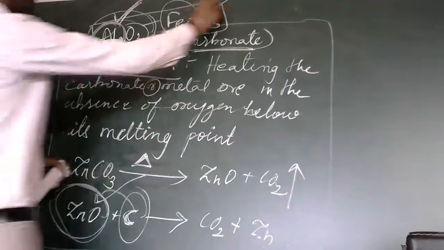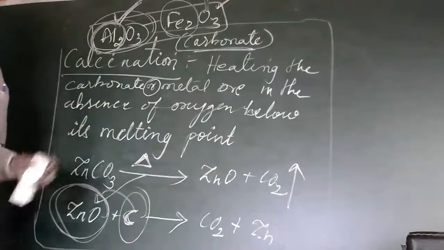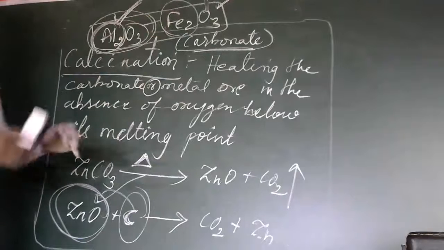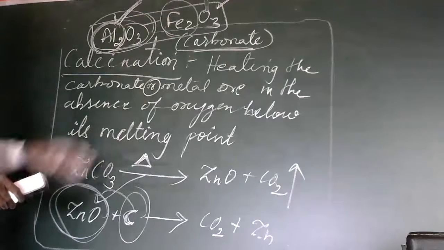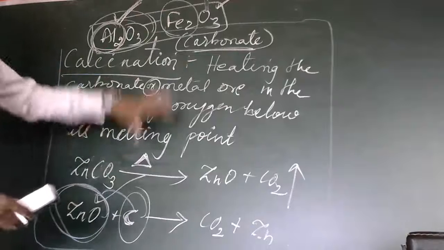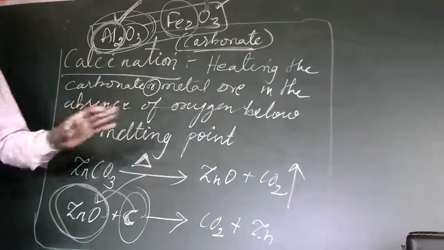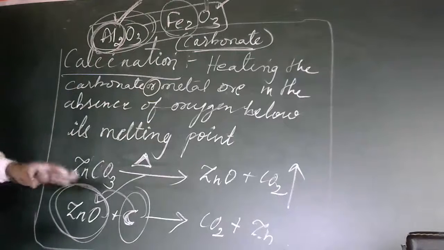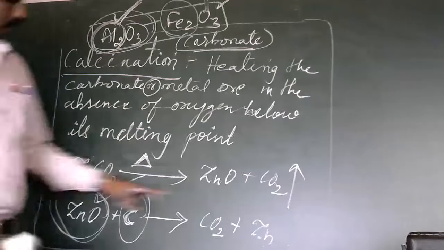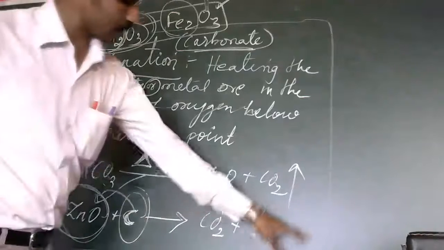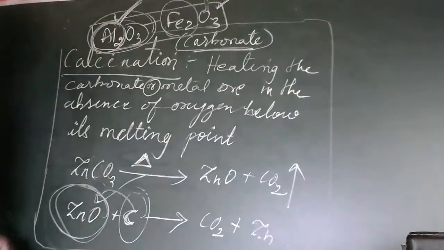Blast furnace method is used here. Here also we are heating, but in a different procedure. So there are different methods. If you take calcination, we go for carbonate ores. If a sulfide ore is there, we go for the roasting method. But finally, commonly we go for the reducing agent method for the purification.